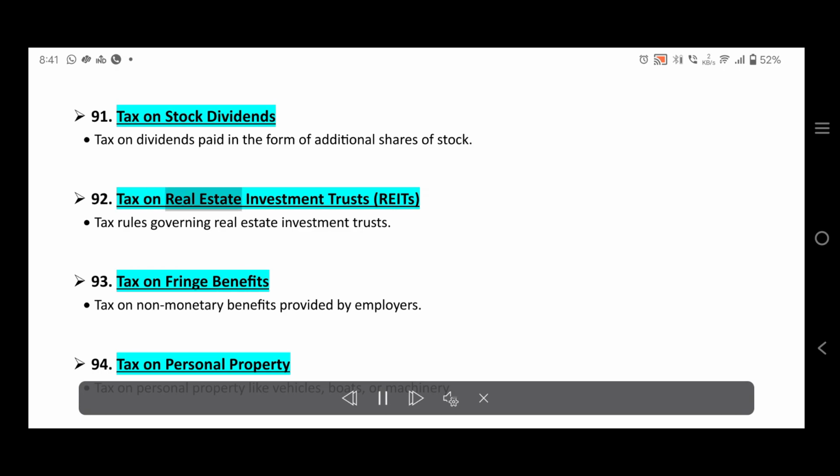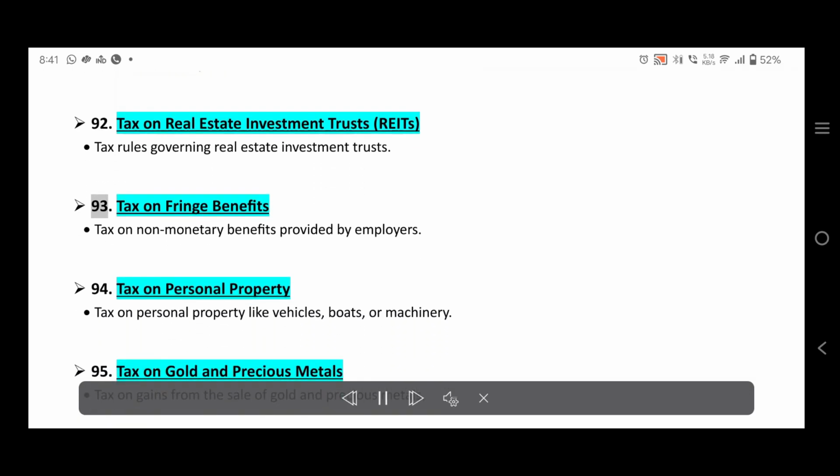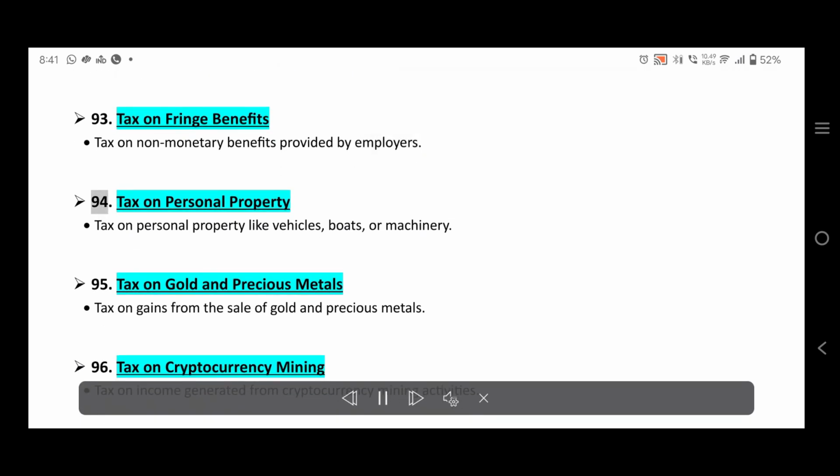92. Tax on real estate investment trusts, REITs. Tax rules governing real estate investment trusts. 93. Tax on fringe benefits. Tax on non-monetary benefits provided by employers. 94. Tax on personal property. Tax on personal property like vehicles, boats, or machinery.